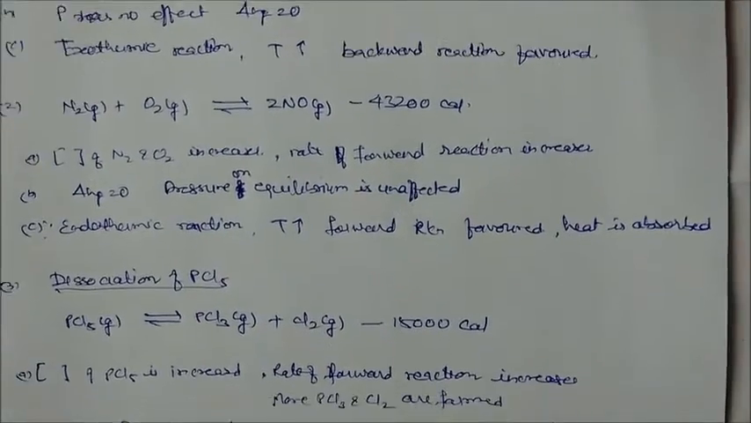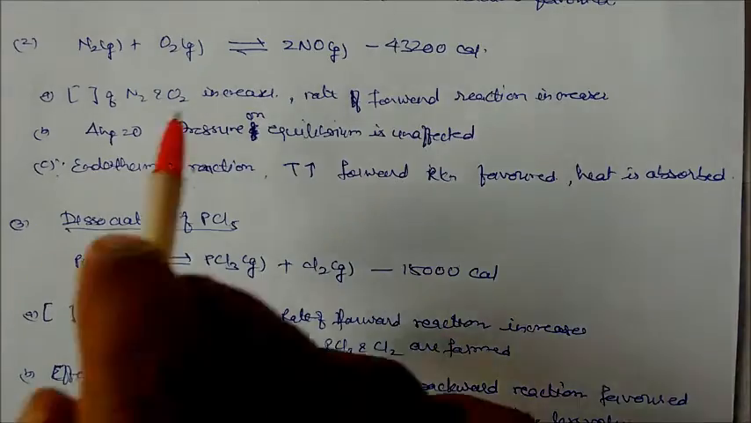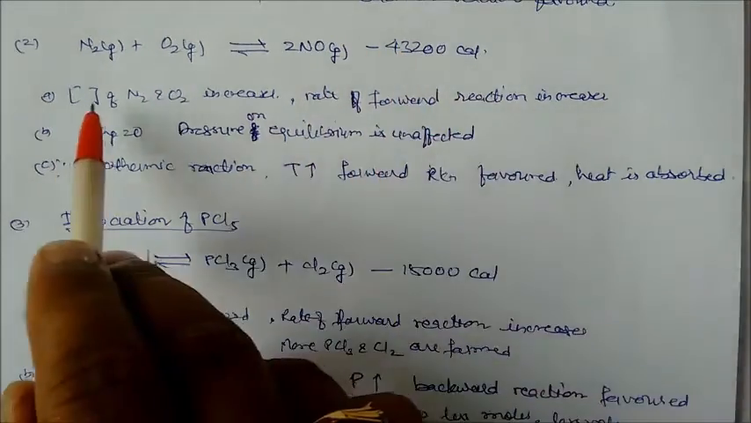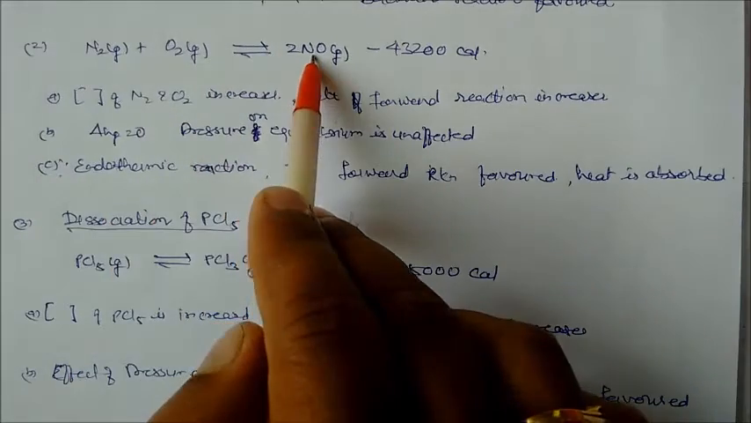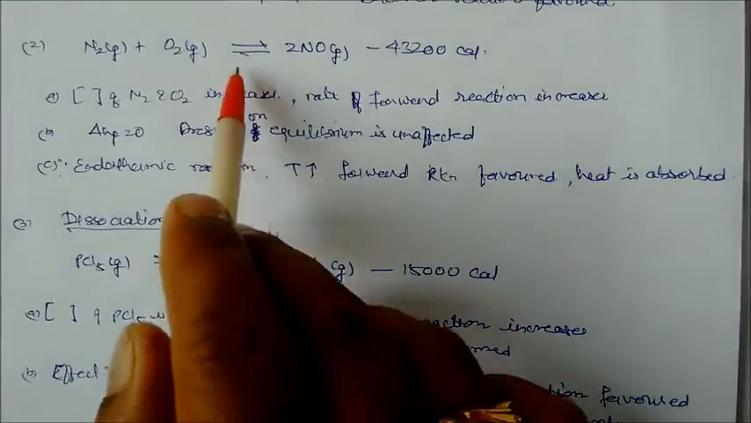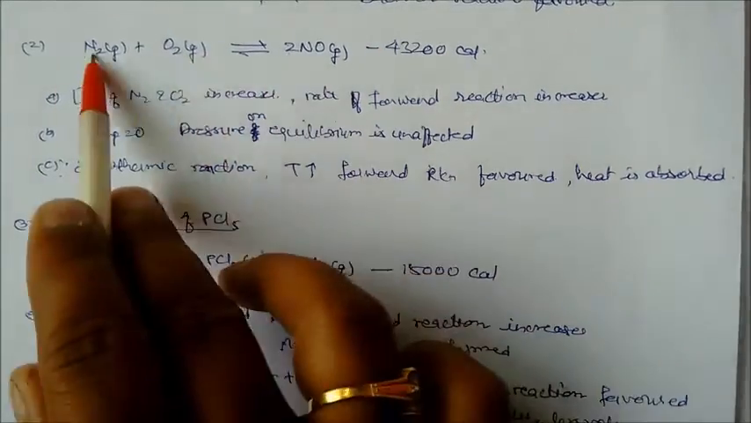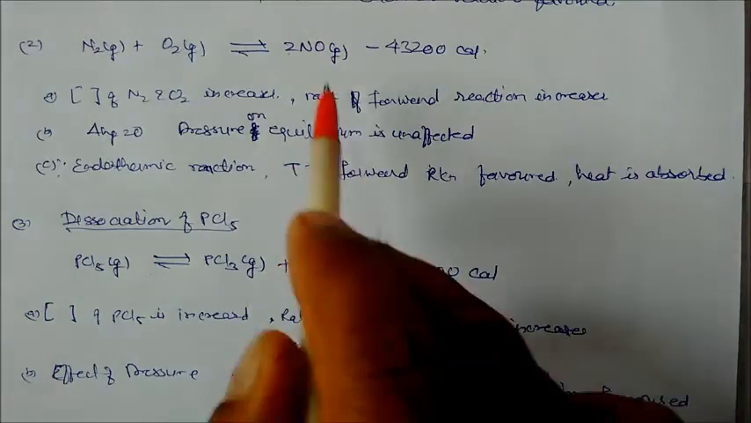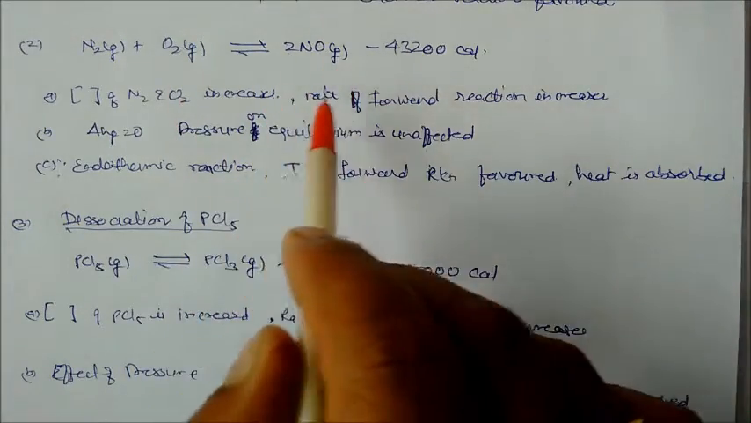Next, the formation of nitric oxide. This reaction is endothermic. So definitely if we increase the concentration, the reaction will go forward. But here the change in gas moles is zero, so if you increase pressure, there is no effect of pressure, since there are 2 moles on this side and 2 moles on the other. Since this is an endothermic reaction, on increasing temperature the reaction will go in the forward direction, because this side contains less amount of heat.